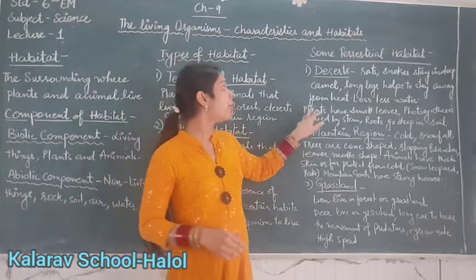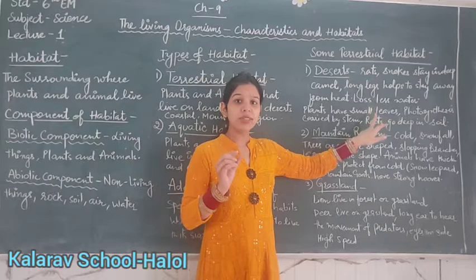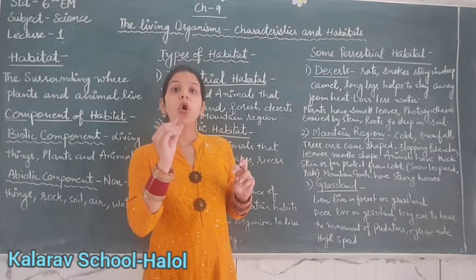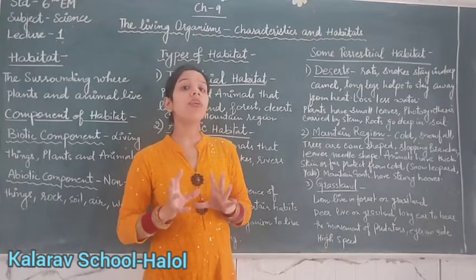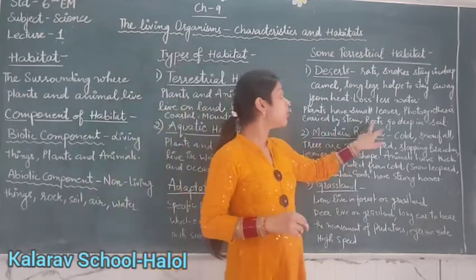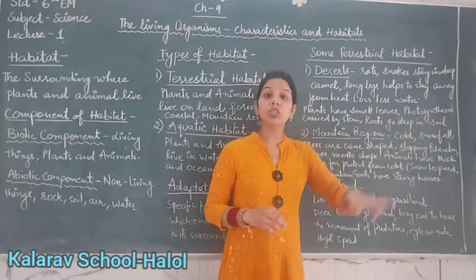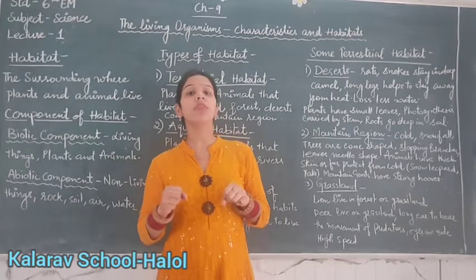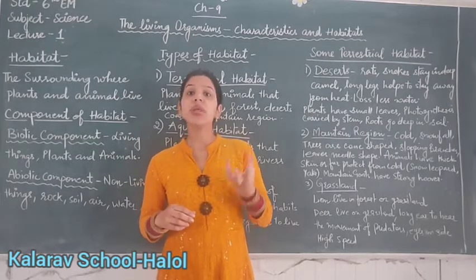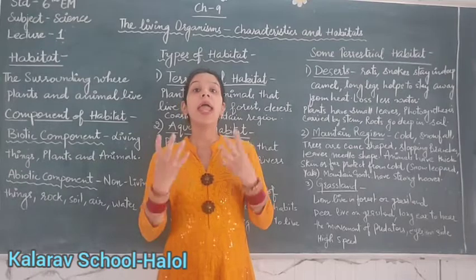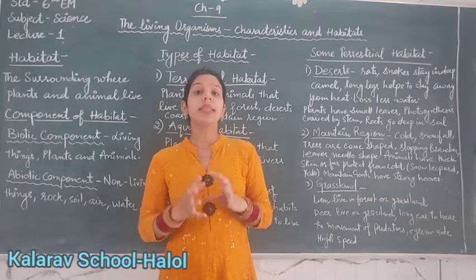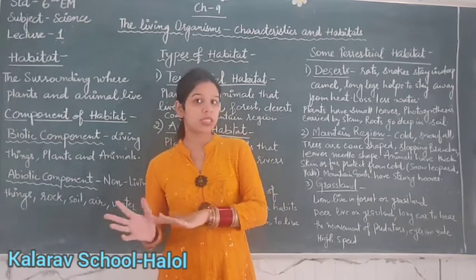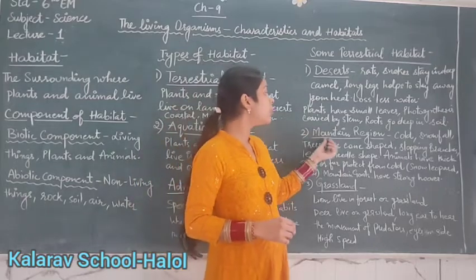Next, some plants have small leaves and photosynthesis is carried out by the stem. Small leaves help in reducing water loss, and their roots go deep in the soil for the absorption of water. So they absorb more water and retain it, and the loss of water is very little during the transpiration process.